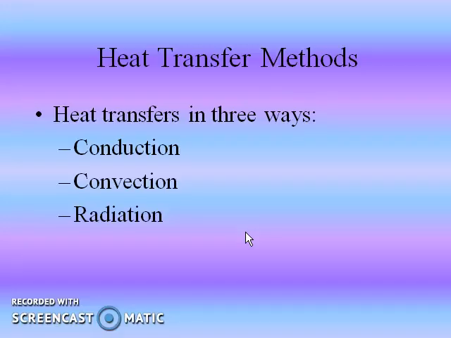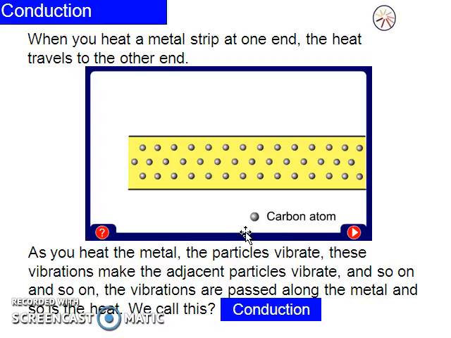Heat transfer from the coffee cup to the room takes place in three ways: first is conduction, second is convection, and third is radiation. Now what is conduction? For conduction, you can see the slide.